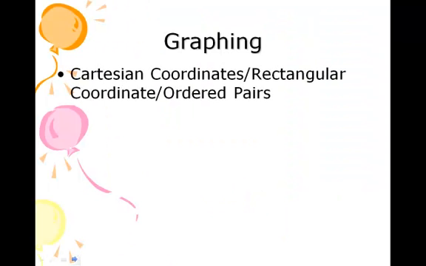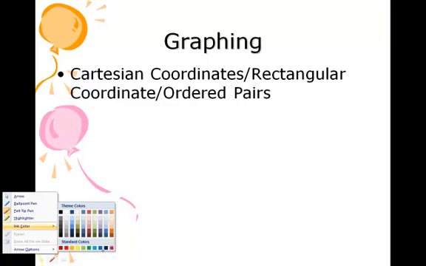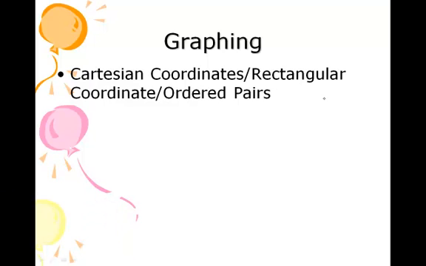This is a review of what you should have been learning since Algebra 1 on up. So when we talk about graphing, we have some different terminology. The first being that this is a Cartesian coordinate, rectangular coordinate, or ordered pairs. Those are three names for the kind of ordered pairs that we see on a graph. For example, 3, 5 that would be plotted on your graph paper.